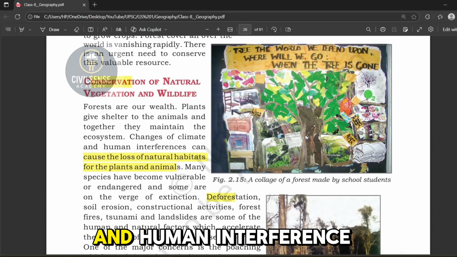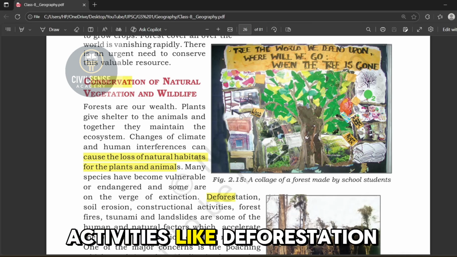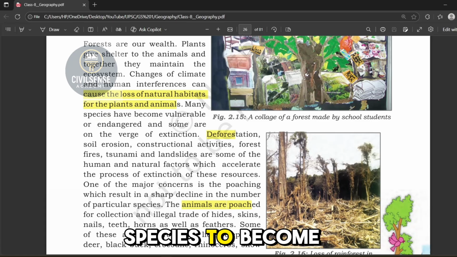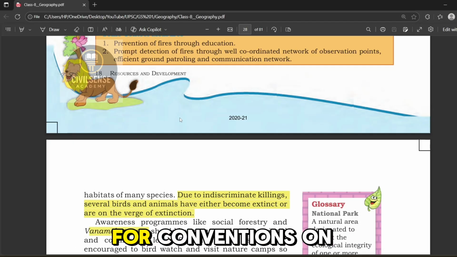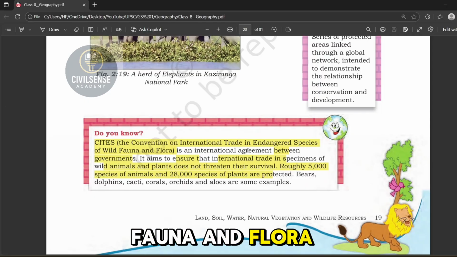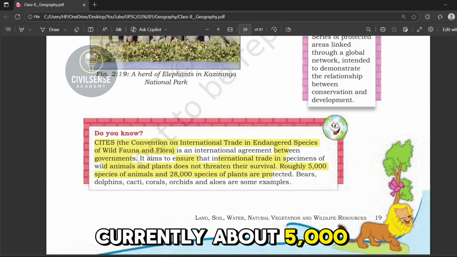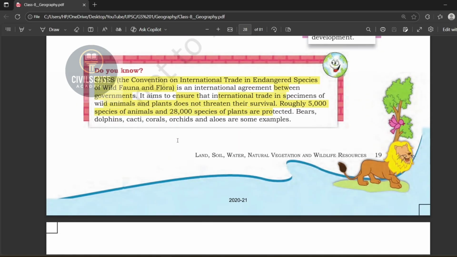Now, due to climate change and human interference, many plants and animals are losing their natural habitat. Activities like deforestation and poaching have caused several species to become endangered or extinct. To prevent this, awareness programs and government efforts are being promoted, and international conventions like CITES have been established. CITES stands for Convention on International Trade in Endangered Species of Wild Fauna and Flora. It is an international agreement between governments to ensure that trade in wild animals and plants does not threaten their survival. Currently, about 5,000 species of animals and 28,000 species of plants are protected under CITES.